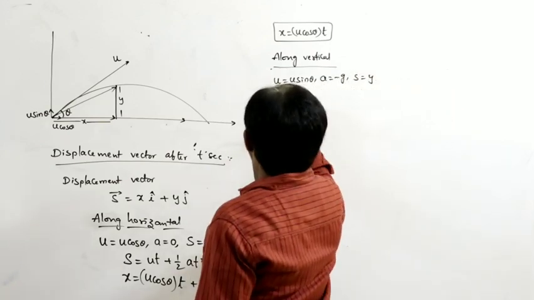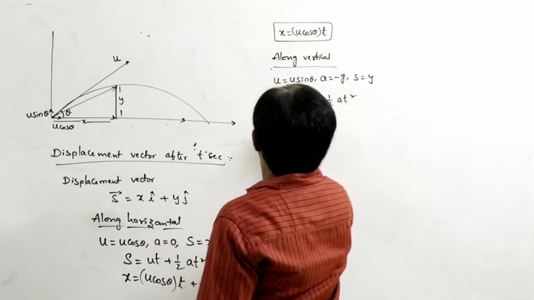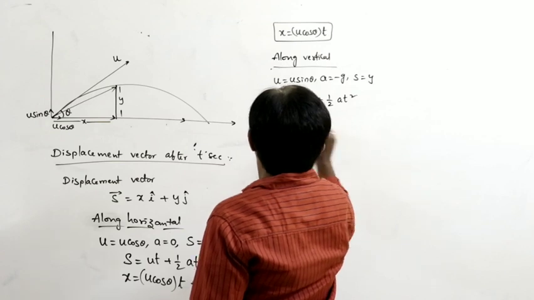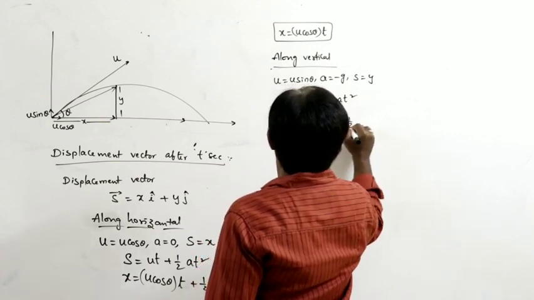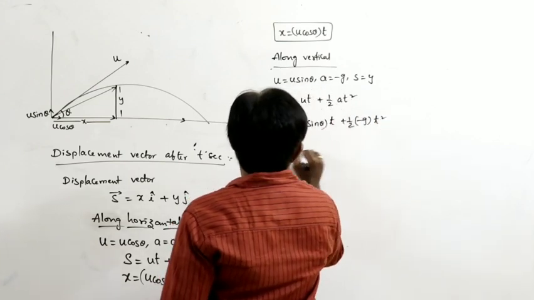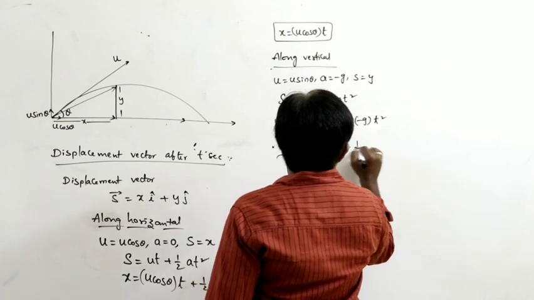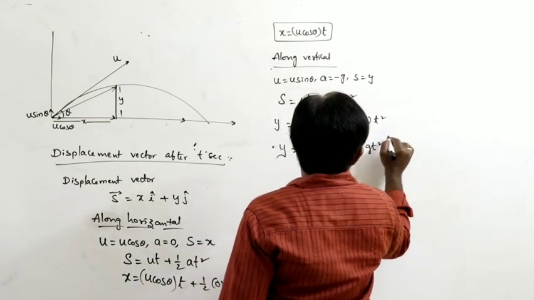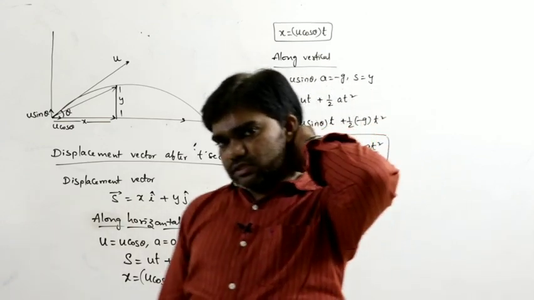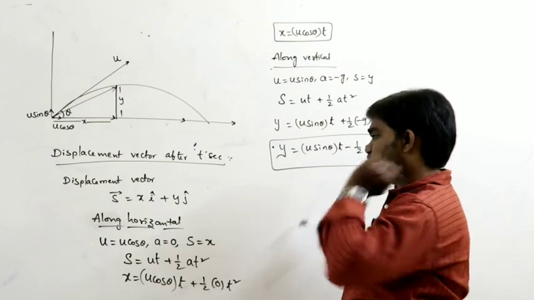Again from the equation S is equal to ut plus half at square, y is equal to u sin theta into t plus half into minus g into t square. Therefore, y is equal to u sin theta into t minus half gt square. This is the vertical distance.